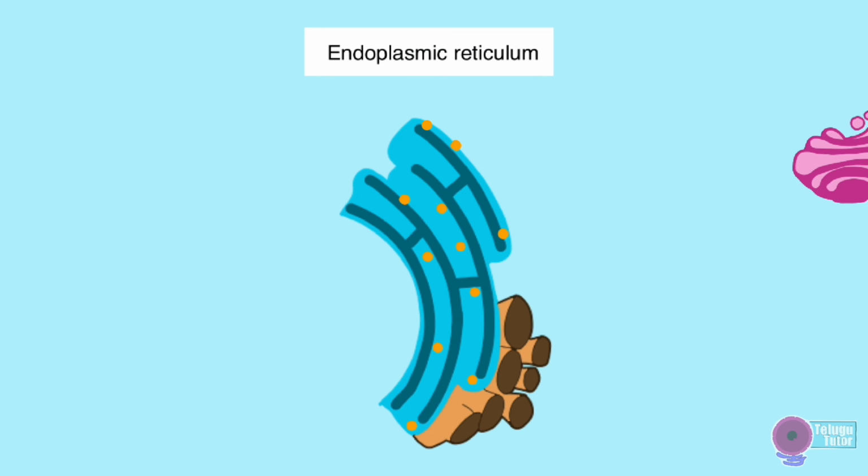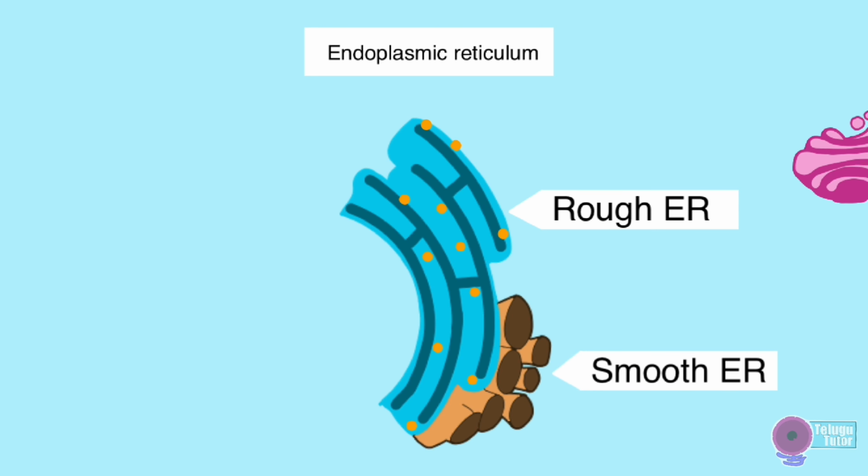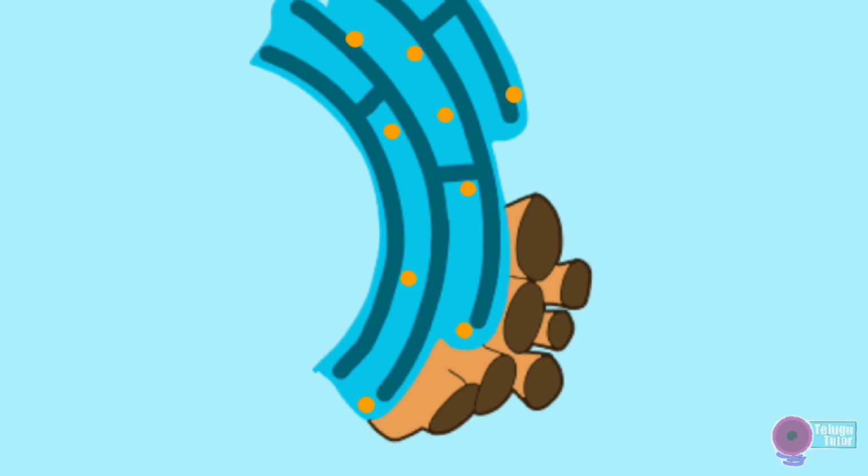The endoplasmic reticulum is a continuous membrane system that lies adjacent to the nucleus, and it forms a series of flattened sacs. Although the endoplasmic reticulum is made up of the same membrane, it is divided into rough ER and smooth ER. The surface of the rough ER looks rough because of the attachment of ribosomes, while the smooth ER looks smooth. Smooth ER manufactures fat molecules or lipids, packages them into vesicles, and sends them to places where they are needed.